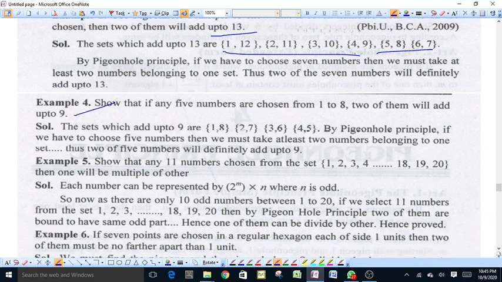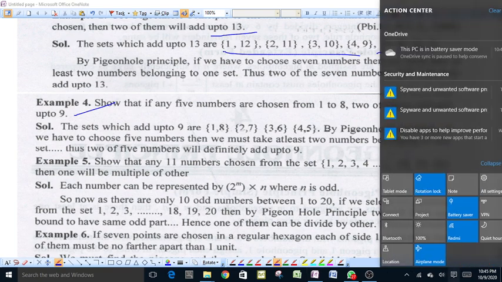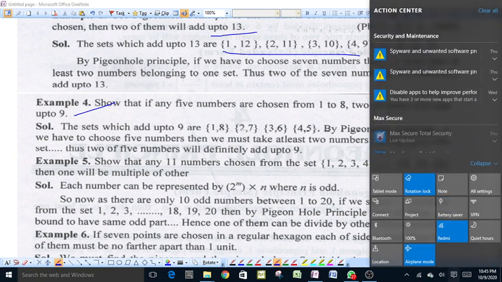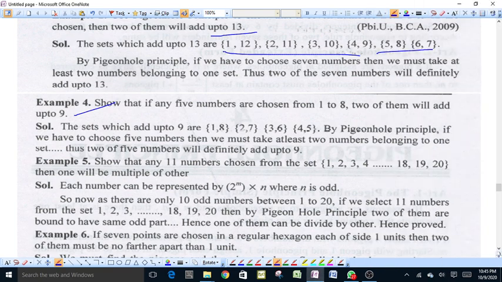See this next example. Show that if any 5 numbers are chosen from 1 to 8, 2 of them will add up to 9.